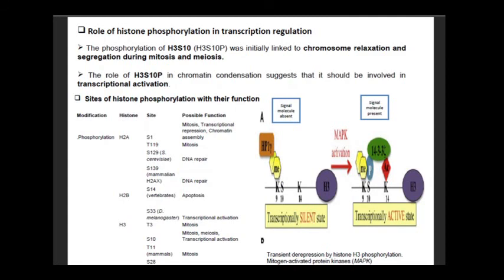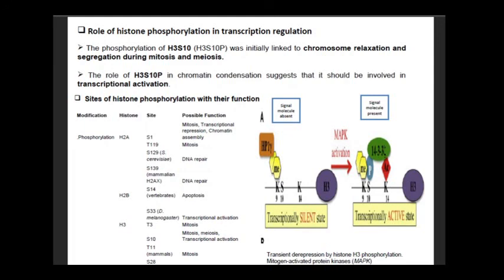Now, the role of histone phosphorylation in transcription regulation. The phosphorylation of H3S10 was initially linked to chromosome relaxation and segregation during mitosis and meiosis. The role of H3S10P in chromatin condensation suggests that it should be involved in transcriptional activation.